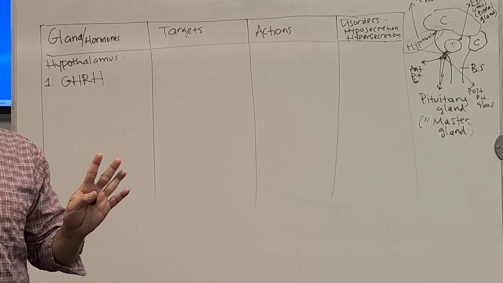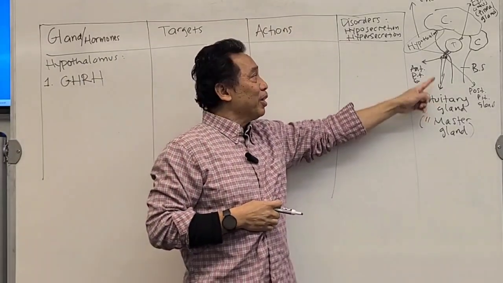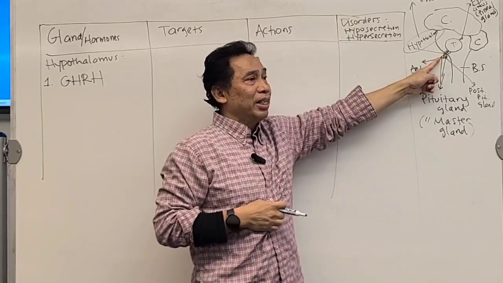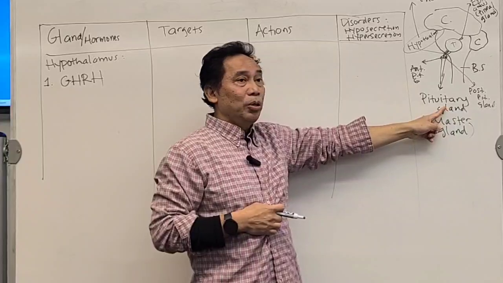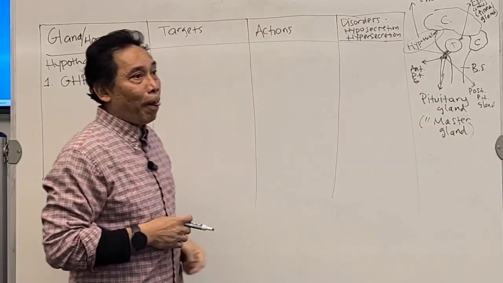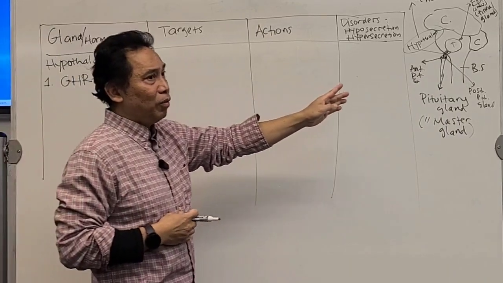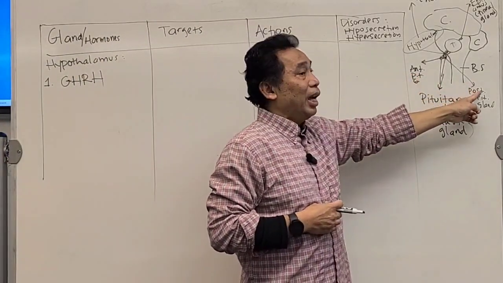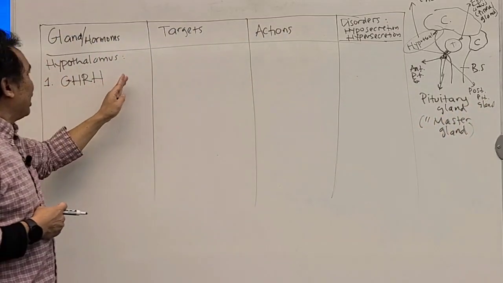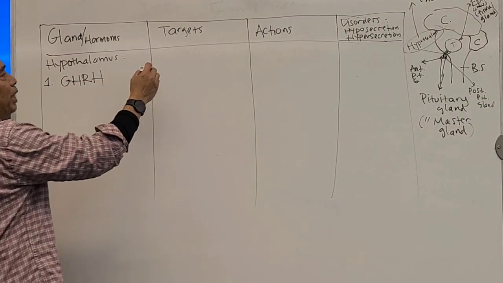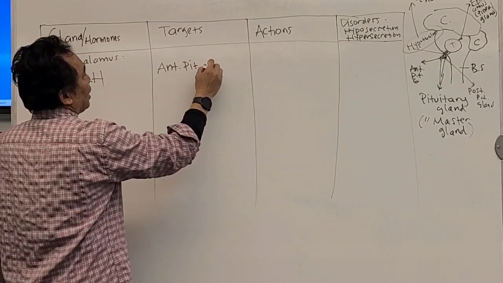Where is the target cell? The target cell will be the pituitary gland, because the hypothalamus is connected to the pituitary gland and releases its hormone into it. But which part? Because there are 2 parts of the pituitary gland, anterior and posterior. For the growth hormone releasing hormone, the target will be the anterior pituitary gland.